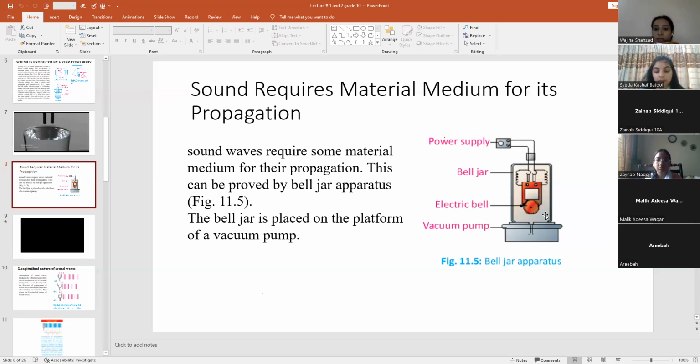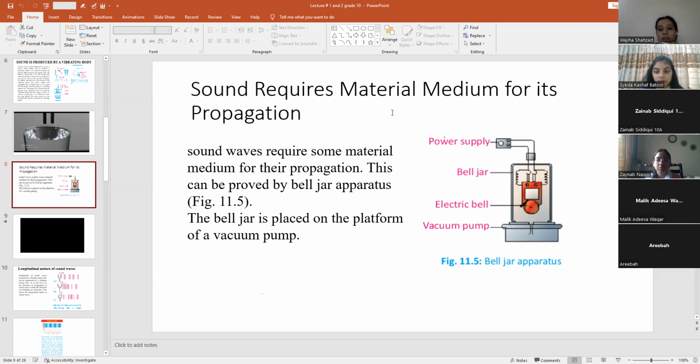So in the presence of air, we can hear the sound because this medium basically travels the sound to our ears. When we remove all the air, we cannot hear any sound, right? So the medium is very important for the propagation of sound. It is not the case that sound can travel through anything. Sound needs some medium for its propagation. Sound cannot travel through a vacuum.